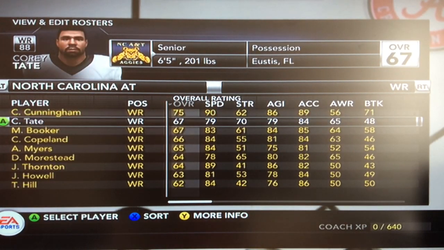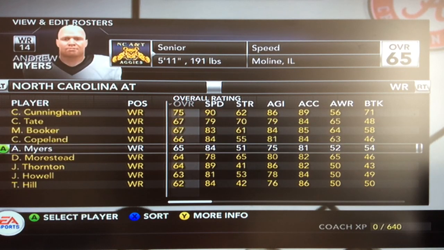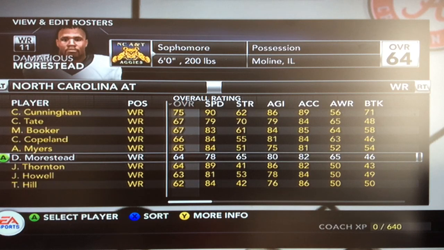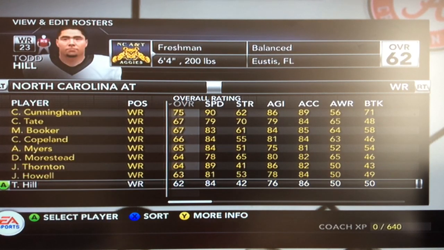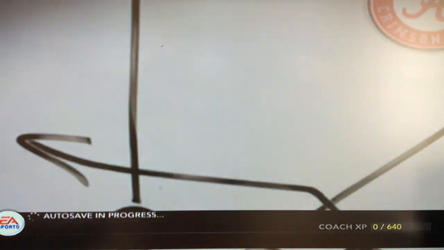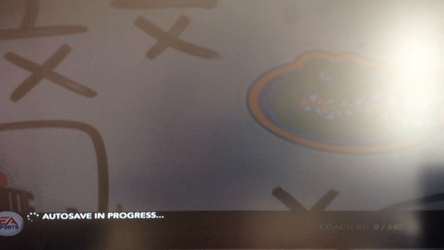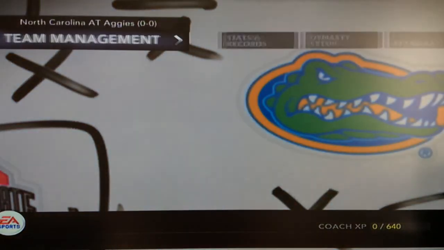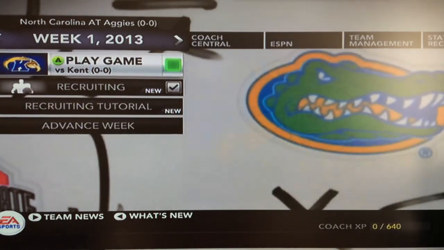The other receivers are Corey Tate, Melvin Booker, Corey Copeland, Andrew Myers, Demarius Morstead, John Fortin, J.J. Howell, and Todd Hill. So, that's pretty much the video. Next episode will be our first ever game not in Division 1, in the FBS, against Kent State.